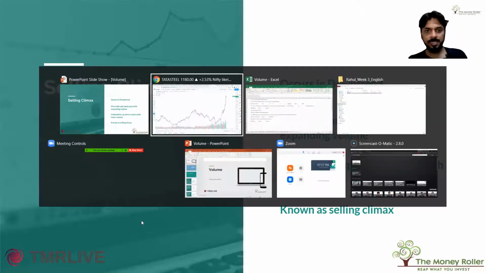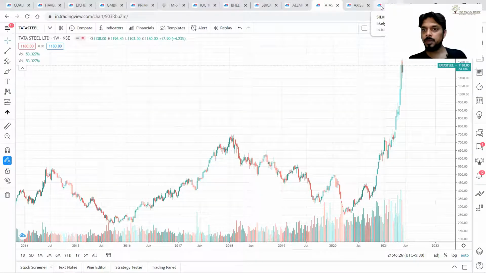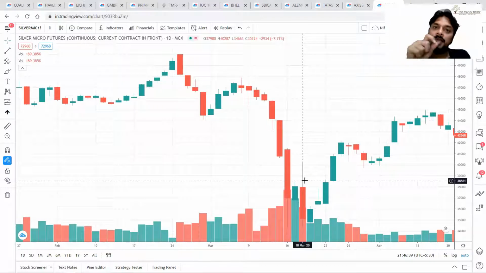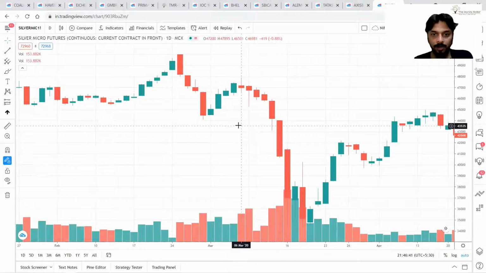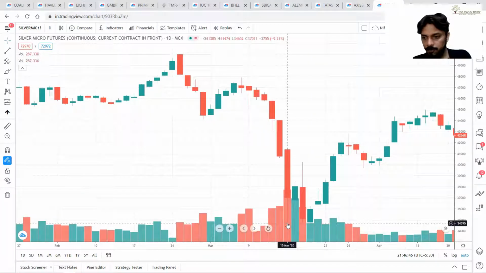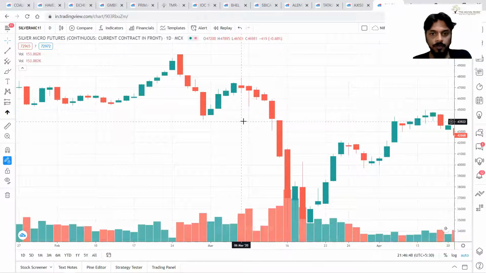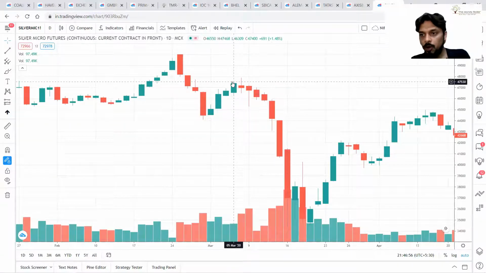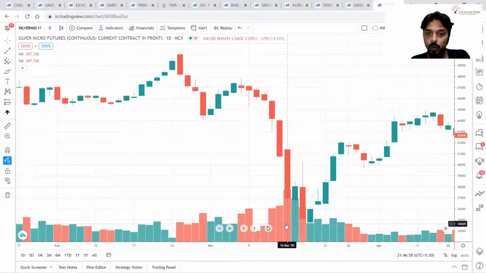Let me show you the example of selling climax. So this occurs frequently in silver. Rather, selling climax occurs more often than exhaustion move. Okay, have a look at this. Silver from 47,000 fell to 34,000. Within how many days? From 6 March till 16 March. In 10 calendar days, from 47,000 it fell to 34,000.